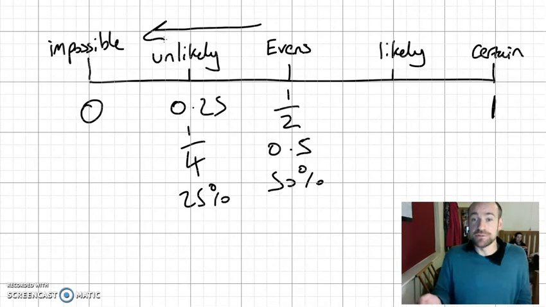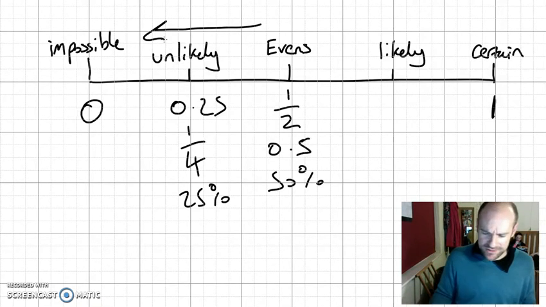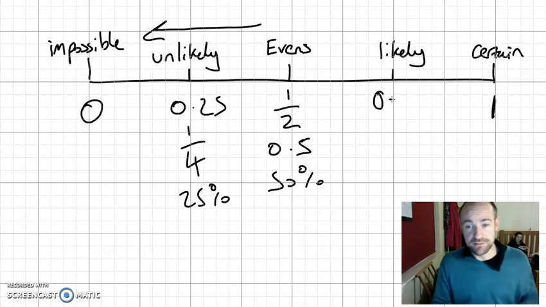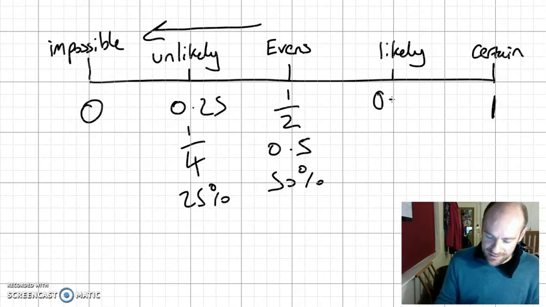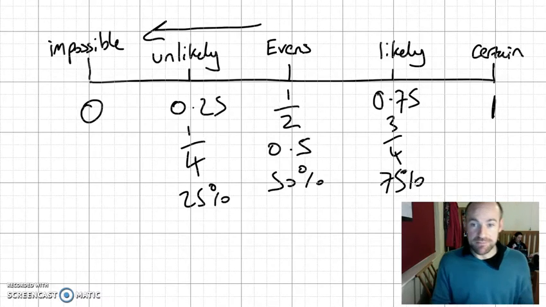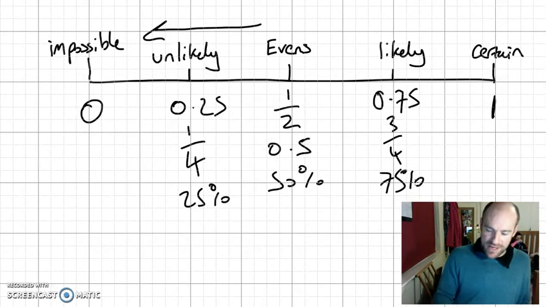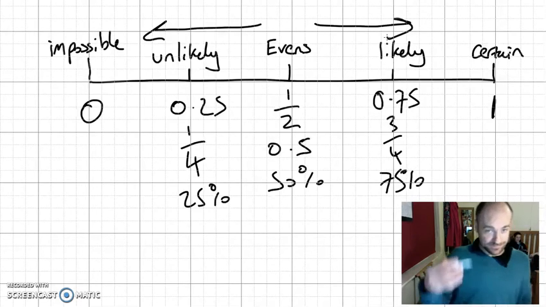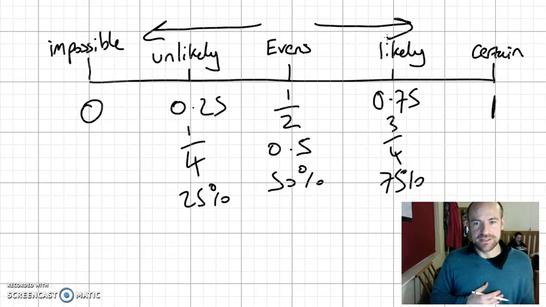And of course the opposite of that is likely. So let's say the probability of you having maths or science on a day, because you've got lots of maths every week and lots of science every week, is likely. Depending on your timetable, this could be 3/4, 0.75, 75%. But again, it might be higher, it might be less. Anything this side of evens is likely to happen.